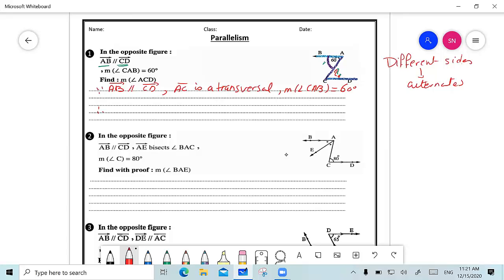So therefore, the measure of angle ACD, the angle we're looking for, is equal to the measure of angle CAB, and both of them are equal to 60 degrees. And I should mention the reason: they are alternate angles. If anyone has any question, please raise your hand.